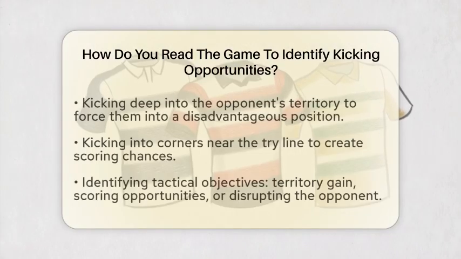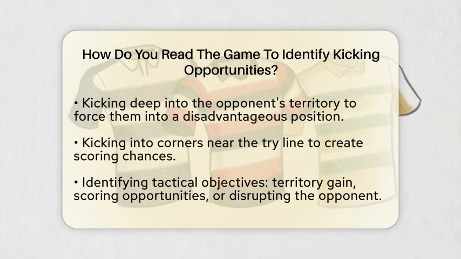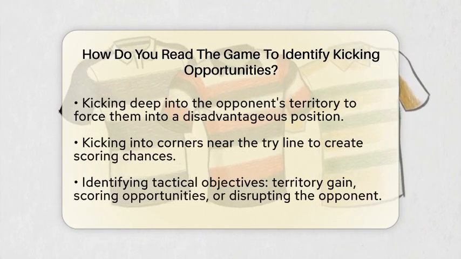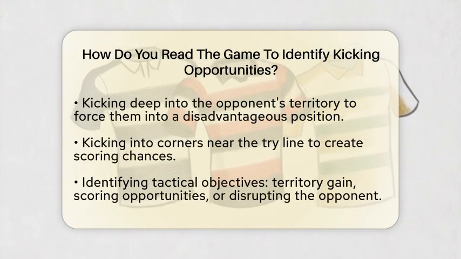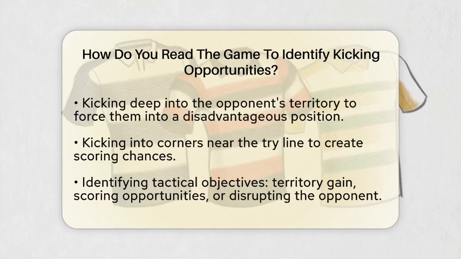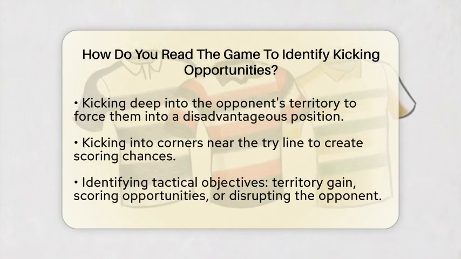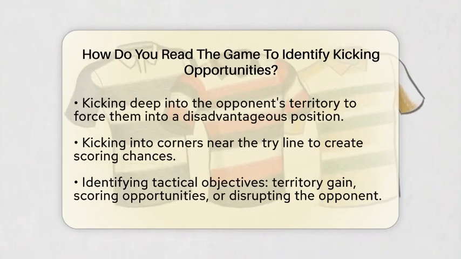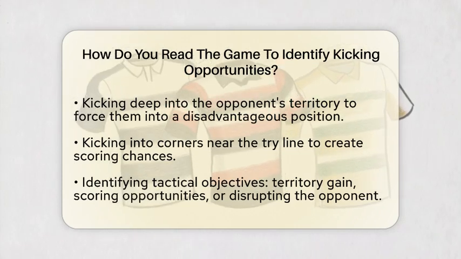Next, assess your field position and the context of the game. Where you are on the field can dictate your kicking options. Kicking deep into the opponent's territory can force them to start their attack from a less favorable position. Conversely, if you are near their try line, kicking into the corners can create scoring chances.